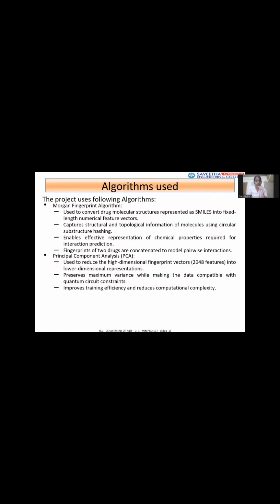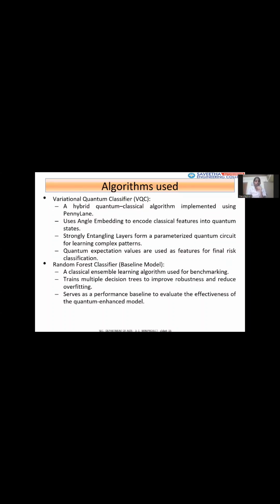The next algorithm we are using here is PCA, which is principal component analysis. It is used to reduce the high-dimensional fingerprint vectors into low-dimensional representations. It preserves maximum variance while making the data compatible with quantum circuit constraints, and it improves training efficiency and reduces computational complexity. And also we are using VQC, which is the variational quantum classifier.